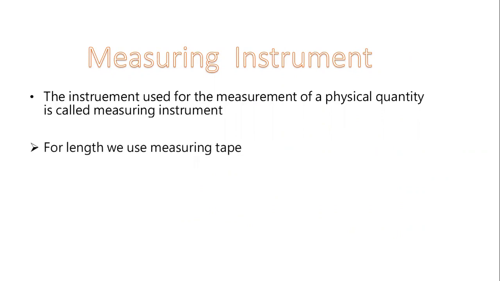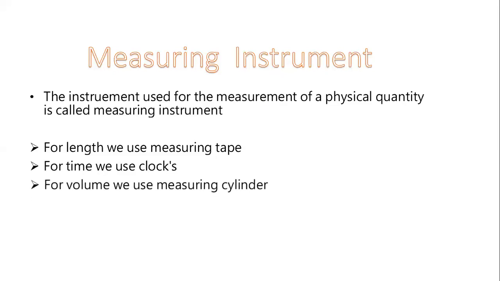For length, we use a measuring tape. For time, we use clocks. So clocks are measuring instruments, and time is a physical quantity. For volume, we use a measuring cylinder. So a measuring cylinder is a measuring instrument, and volume is a physical quantity. Basically, measuring instruments are the instruments used for the measurement of a physical quantity, either a base quantity or a derived quantity.